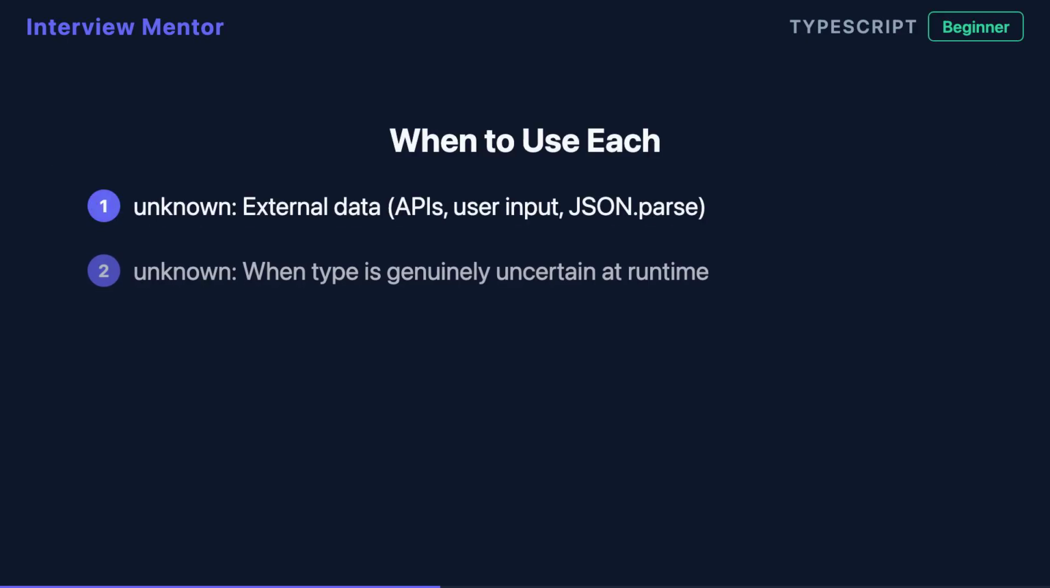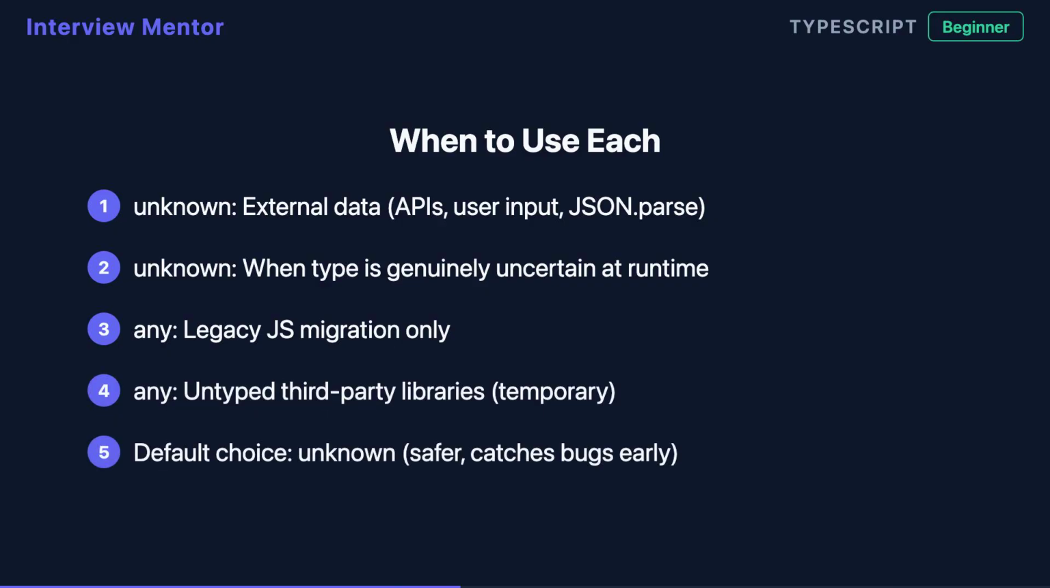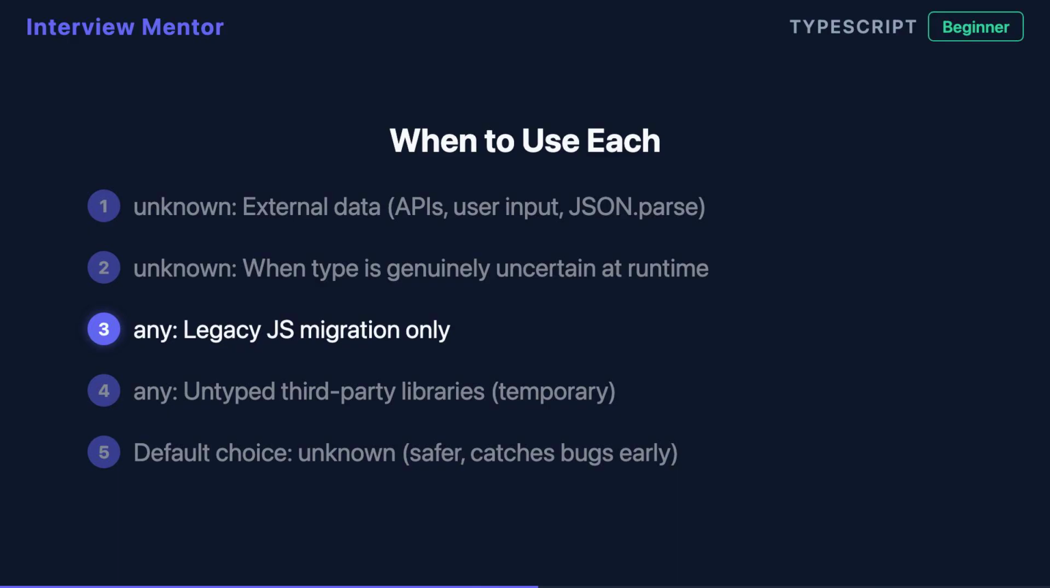So when should you use each? Use unknown for values from external sources. API responses, user input, or JSON.parse results. Anywhere you genuinely don't know what you're getting. Use any sparingly, only during migration from JavaScript or when dealing with poorly typed third-party libraries. Think of any as technical debt.